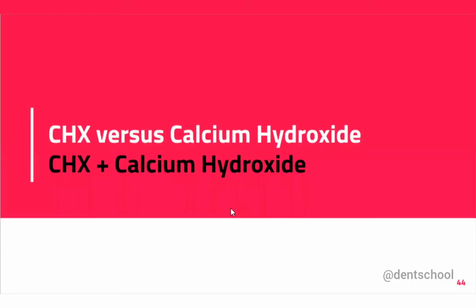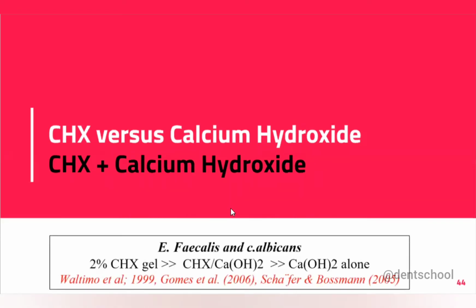Now the next is the correlation between chlorhexidine and calcium hydroxide, chlorhexidine versus calcium hydroxide, and along with calcium hydroxide. If you want to compare chlorhexidine with calcium hydroxide, you should compare the antimicrobial effect. Here, in this study, the 2% chlorhexidine gel is more effective than the mixture of chlorhexidine and calcium hydroxide, and the least effective is calcium hydroxide alone. Now the most important part, just try to concentrate.